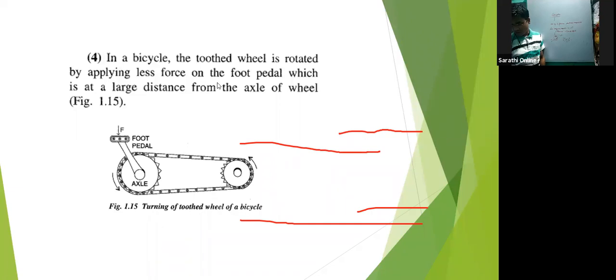Not acting along the same line, they form a couple. So a couple is always needed to produce the rotation. Okay, so that is a couple.